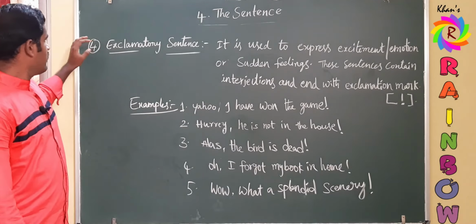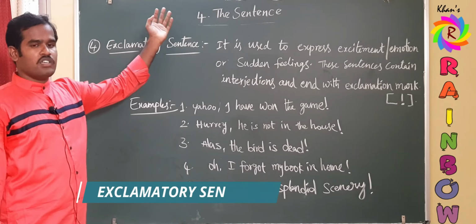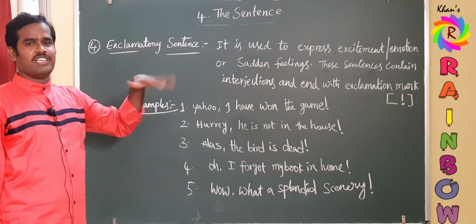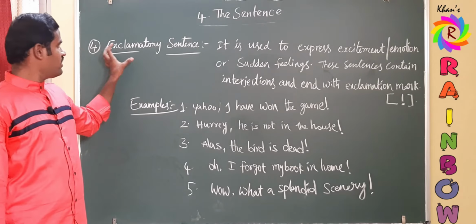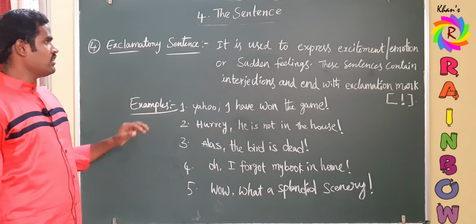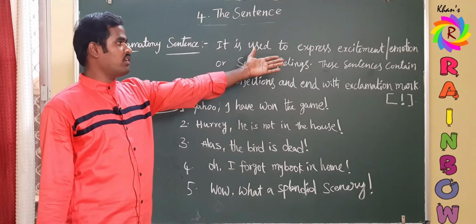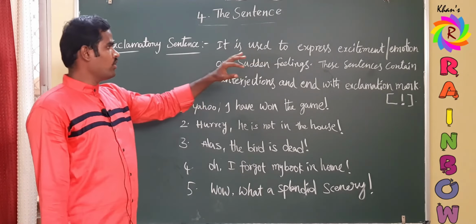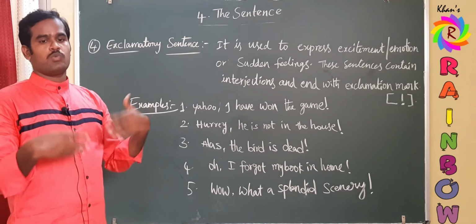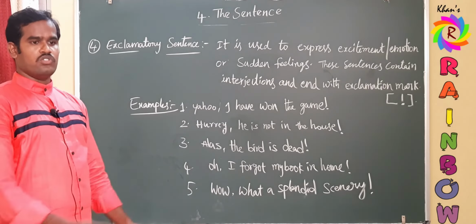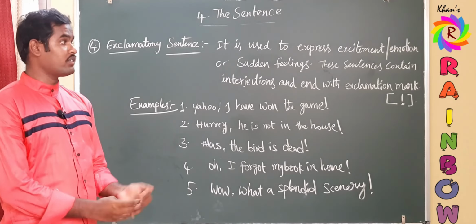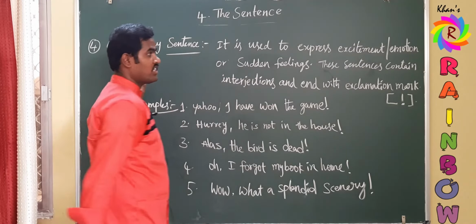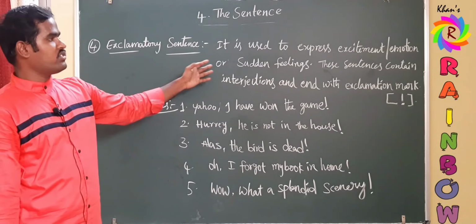And finally, the last type of sentence is the exclamatory sentence. Previously we have discussed three and this is the last one. The name itself is giving exclamation. What is the meaning of the word exclaim? To surprise. If we go under excitement, if we feel something emotional, or if we get sudden feelings, we use exclamatory sentences to express our sudden feelings. It may be joyful feelings or sorrowful feelings or feelings related to surprise. So it is used to express our excitement, emotion or sudden feelings.